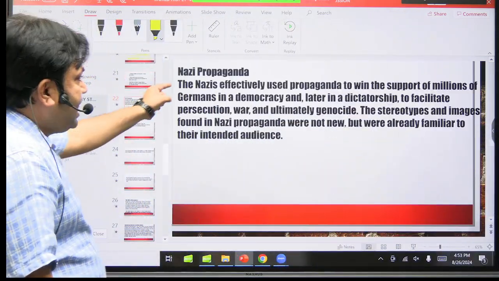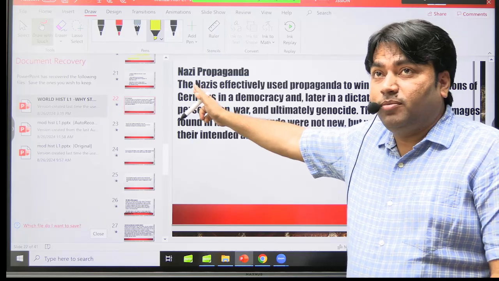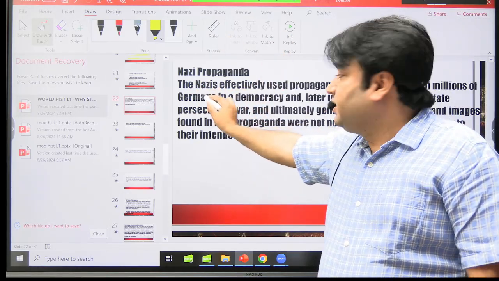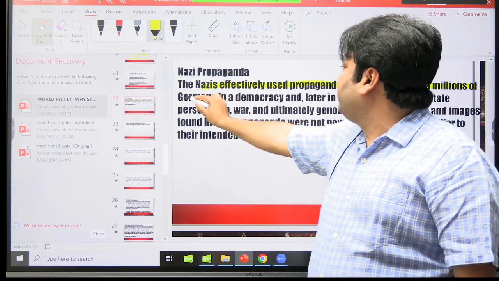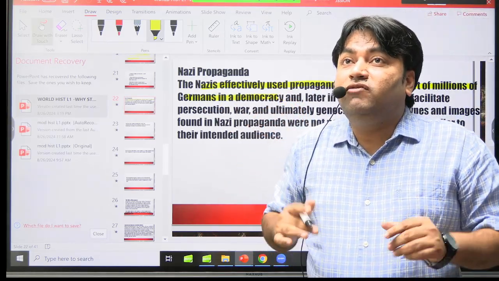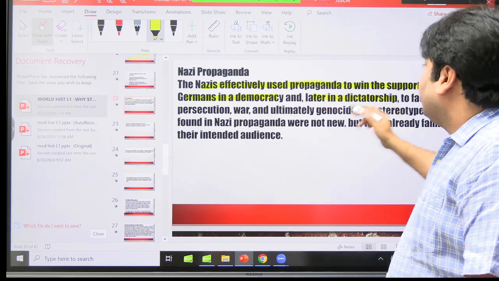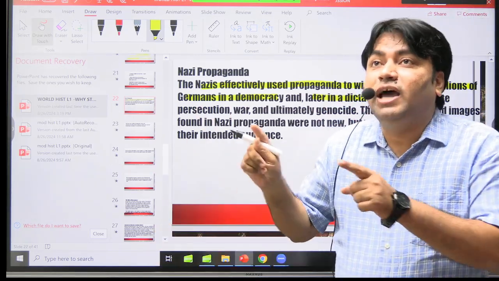Okay, the same has been used in Germany also. That was a part of Nazi propaganda. This information was a part of Nazi propaganda. What has been written here? The Nazis effectively used propaganda to win the support of millions of Germans in democracy. उनको पहले यकीन दिलाया कि we are trying to strengthen the democracy, and what happened? Later it changed into dictatorship. It happened in Germany. It happened in Italy.